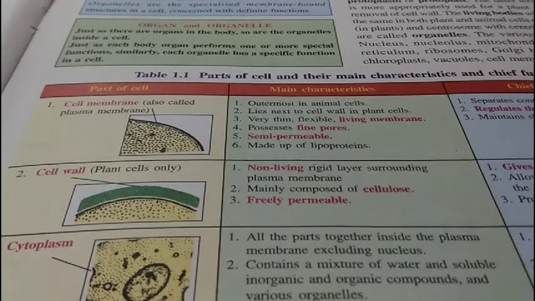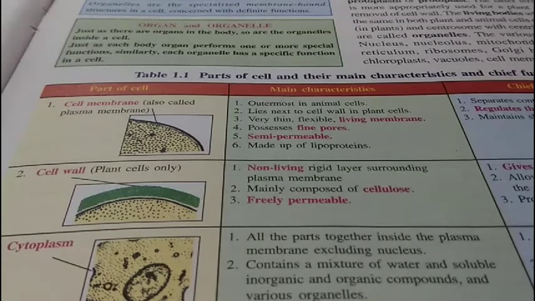Similarly, in a cell, there are certain structures which help in definite functions. They are concerned with definite functions in our body. They are known as organelles. So thus organelles are specialized membrane bound structures in a cell which are concerned with definite functions.